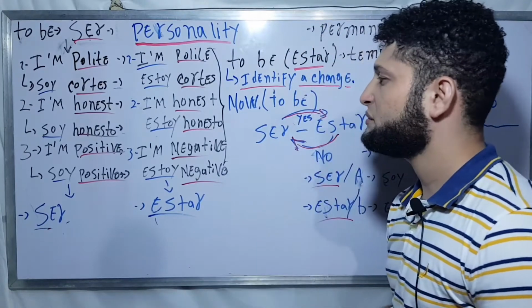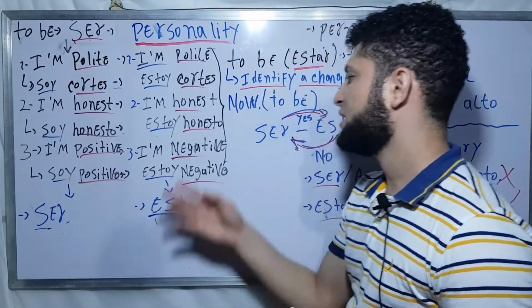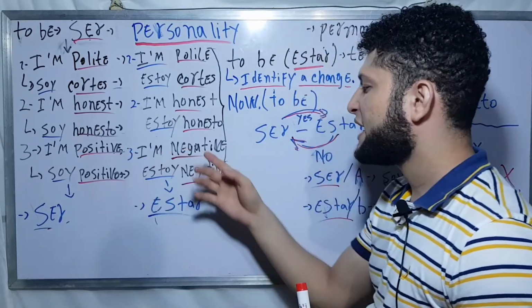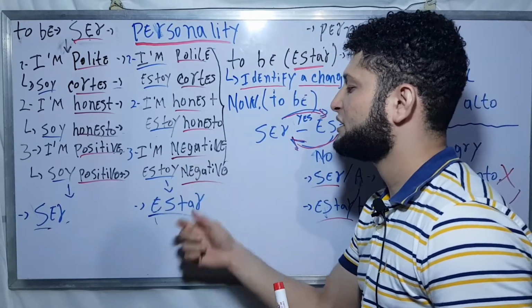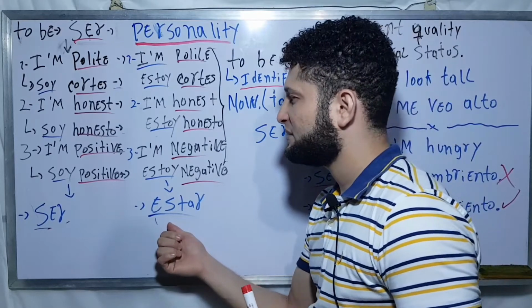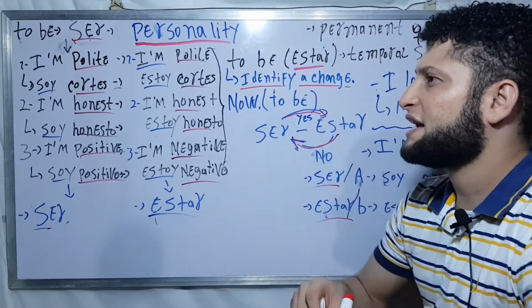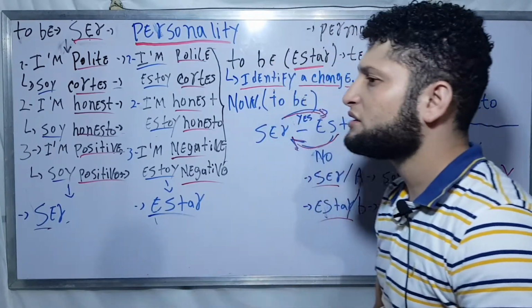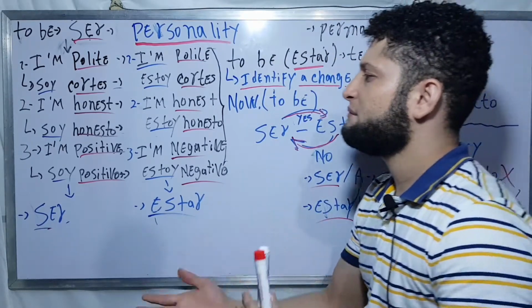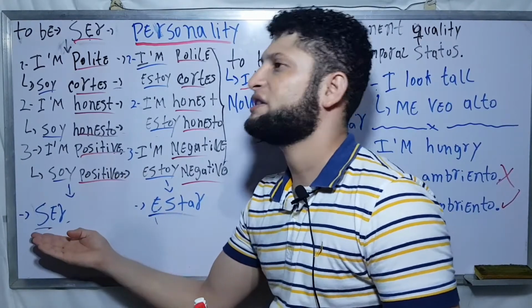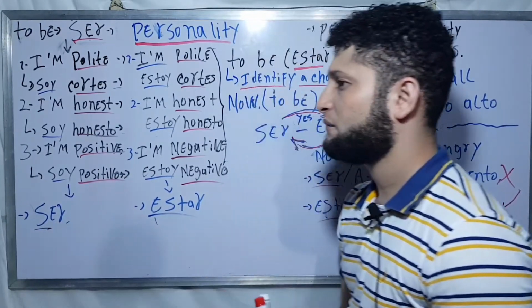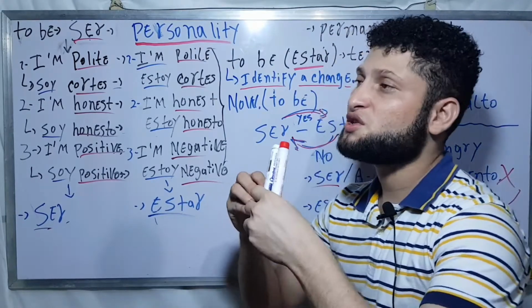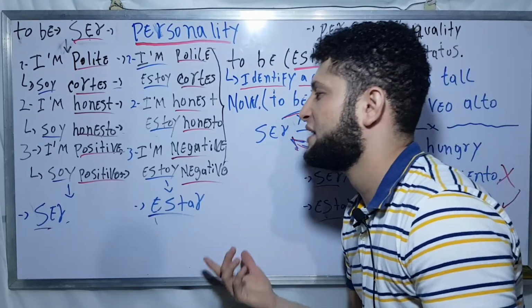Now we will speak about positive and negative. If I say that I'm positive, but now I'm negative, estoy negativo with the verb estar, it doesn't mean that I change my nature. I will continue being positive as a person with the verb ser, but now I'm negative. Estoy negativo for a short period of time.